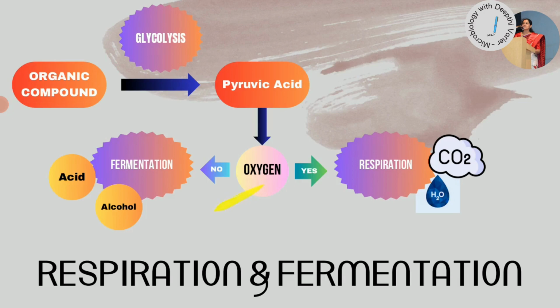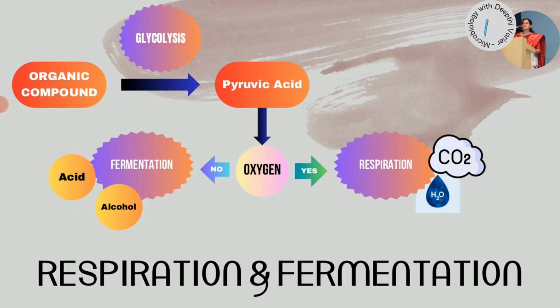But in the absence of oxygen, many a times, pyruvate acts as the terminal electron acceptor and undergoes a process that we call fermentation to give us either an acid or an alcohol or a mixture of different end products. So this is the pathway that we are going to focus upon in this video. That is the fermentation pathway.